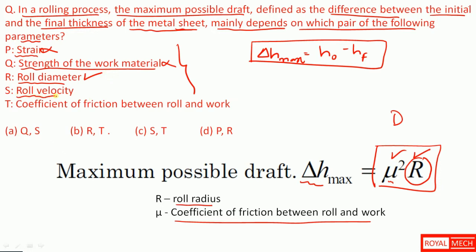Roll velocity: there is no velocity factor in this, so that is also wrong. Coefficient of friction between roll and work: there is mu, that is the coefficient of friction between roll and work. So here R and mu are the correct parameters. Thereby option B is the correct option.